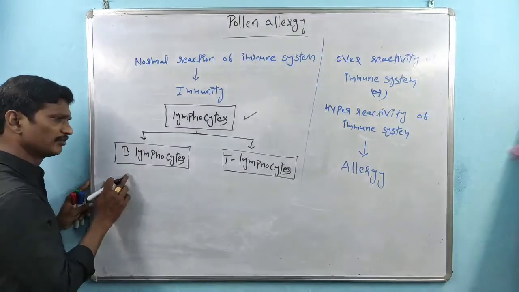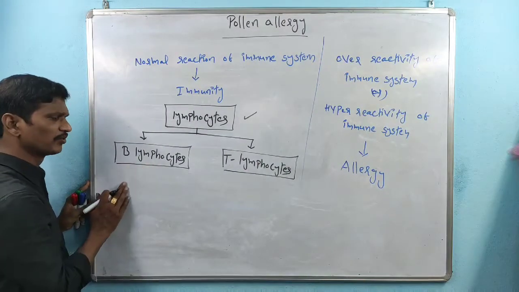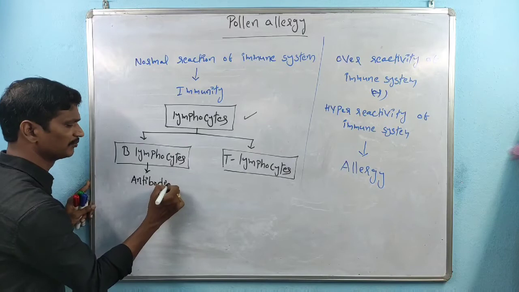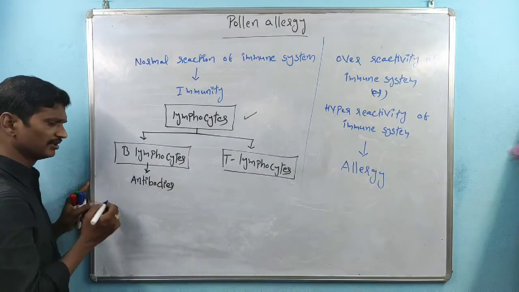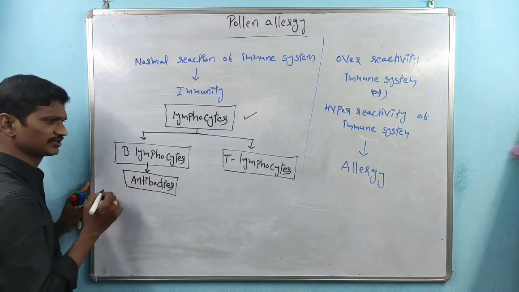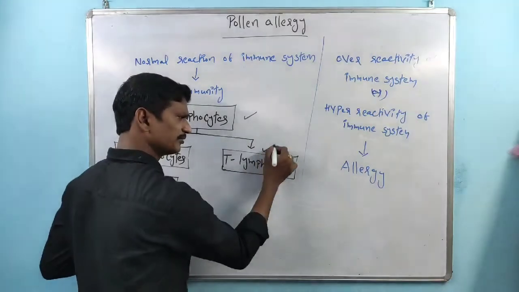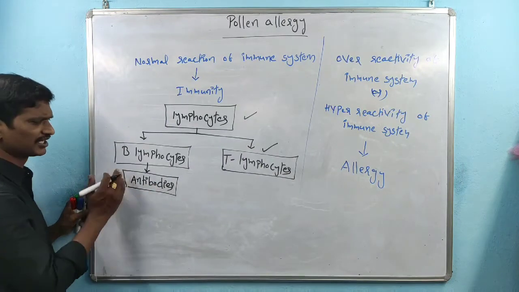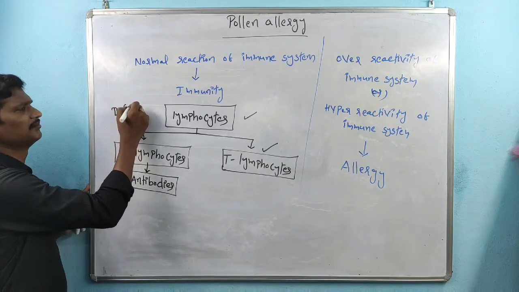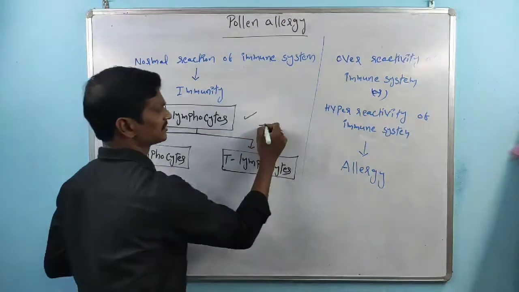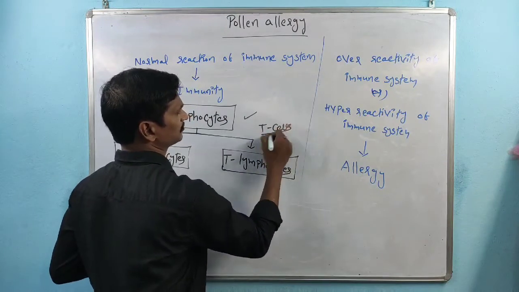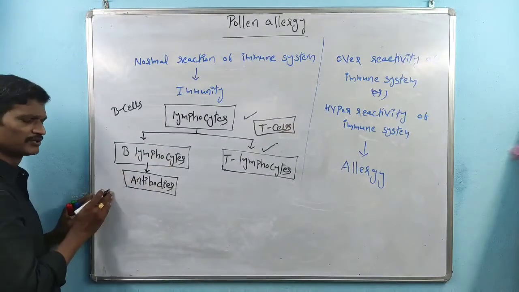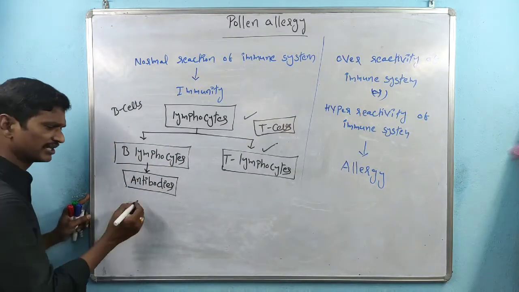Here, we are talking about B lymphocytes. B lymphocytes are very important, which produce the antibodies. B lymphocytes are very important for secretion or production of antibodies. T lymphocytes are also involved in the immune system, but antibodies are only produced by the B lymphocytes. These are nothing but B cells, and these are T cells.